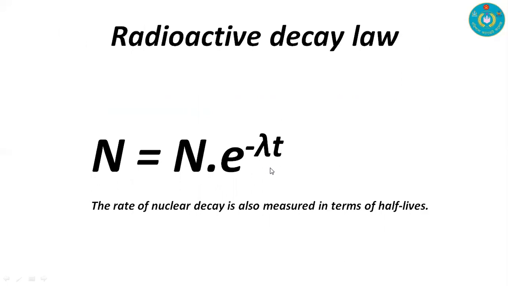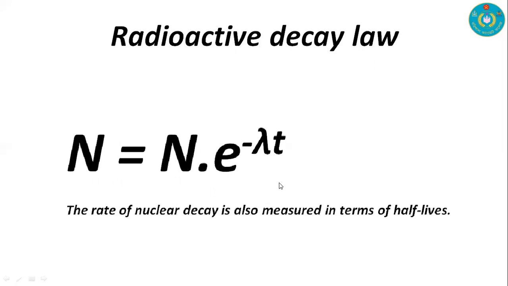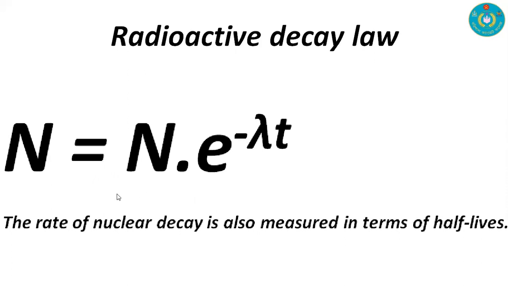We have derived this equation in our previous slide. We have derived this decay law from the statement of decay law, and the final equation for decay law is N is equal to N naught e to the power minus lambda t. And the rate of nuclear decay is also measured in terms of half life. That is another important topic for us. Our next topic is half life.